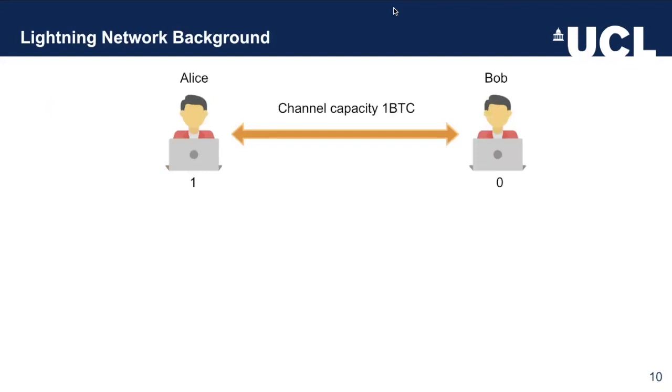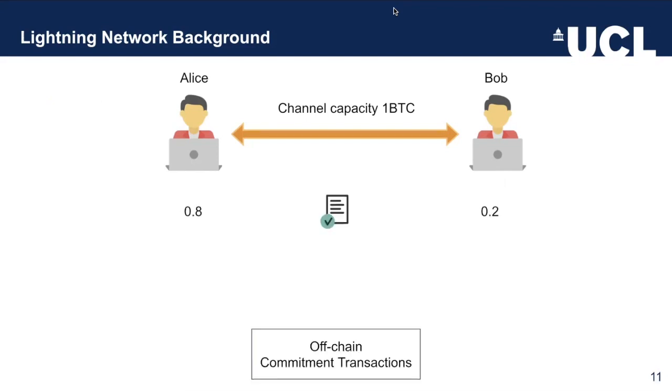Now, these two people have a channel. They can now send coins back and forth to each other. So, for example, in the first instance, they have 1 and 0. They then create a series of off-chain commitment transactions, which are signed by each other, which state that Alice has sent Bob 0.2 Bitcoins, and then Bob confirms this. They can create many commitment transactions between each other. And once they're finished, now we have Alice has 0.2, Bob has 0.8.